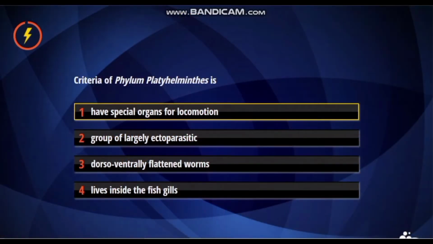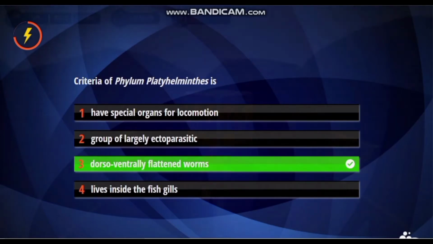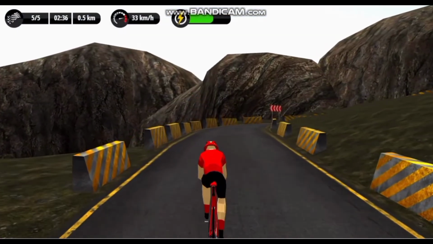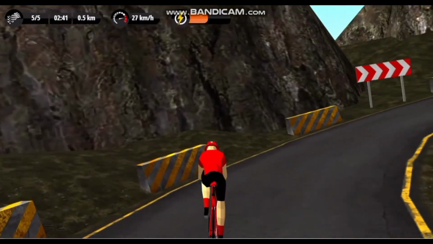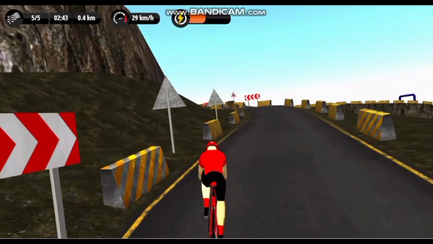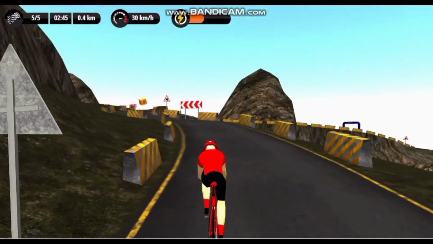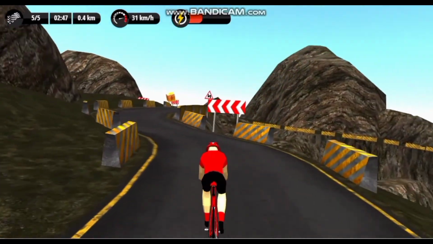Criteria of phylum Platyhelminthes. 1, have special organs of locomotion. 2, group of largely ectoparasitic. 3, dorsoventrally flattened worms. And 4, live inside the fish gills. The answer is dorsoventrally flattened. This is because Platyhelminthes means: platy is flat and helminth is worm, or simply called flatworm. They are also bilaterally symmetrical worms.